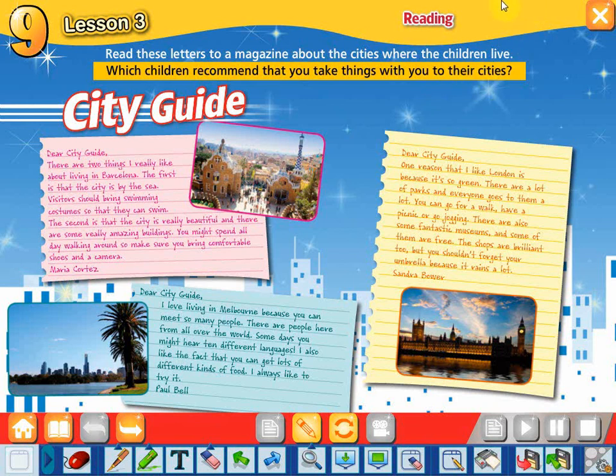Again, I will read it again. Dear city guide, one reason that I like London is because it's so green. There are a lot of parks and everyone goes to them a lot. You can go for a walk, have a picnic, or go jogging. There are also some fantastic museums and some of them are free. The shops are brilliant too, but you shouldn't forget your umbrella because it rains a lot. This was from Sandra Bauer.